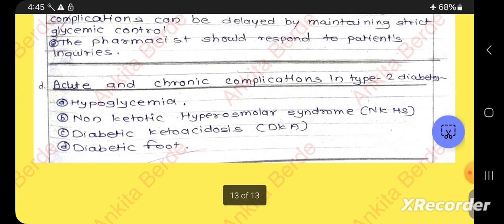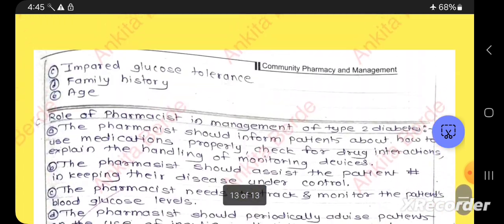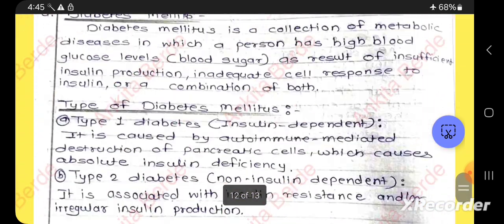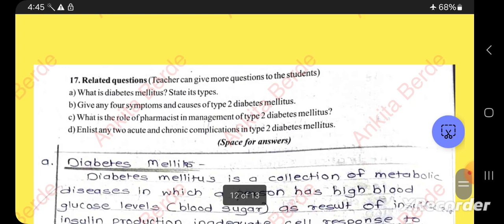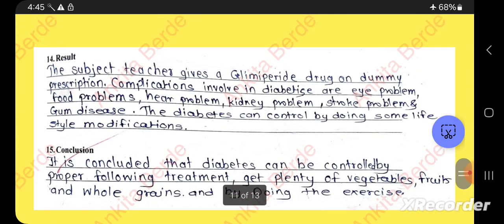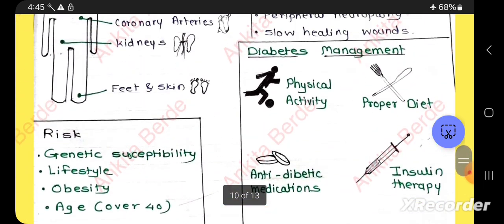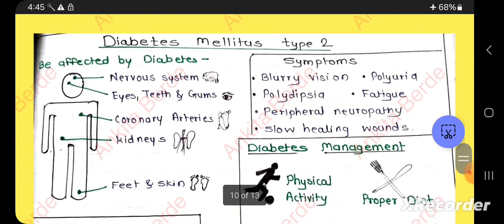So this is all about your experiment number 19, that is patient counseling for the management of diabetes mellitus. We have seen this, and we have also seen the activities under it.